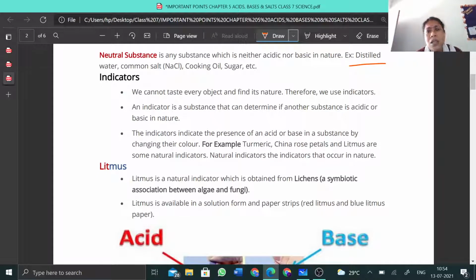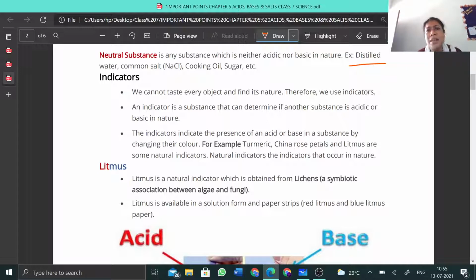Indicators. From the name you can get the idea that indicators are substances that are used to indicate something. What do they indicate? They indicate whether a substance is acidic, basic, or neutral in nature. How can we indicate? Sometimes by a change of color, sometimes by smell, and so on.